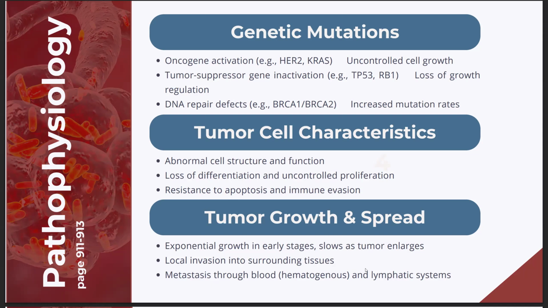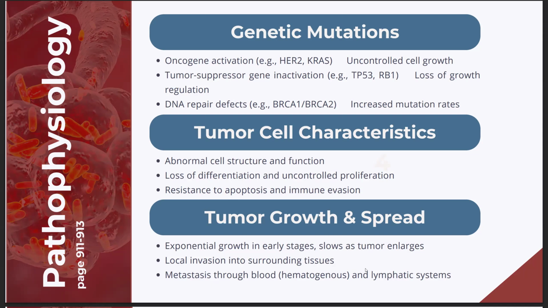Moving on to cellular and structural changes, these cancer cells show one, loss of differentiation, where they no longer look or act like normal cells. Two, resistance to apoptosis. And three, immune evasion by hiding from immune surveillance. They also alter their environment by promoting angiogenesis, creating new blood vessels to supply nutrients and oxygen.